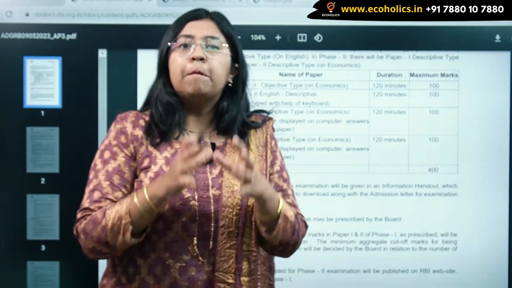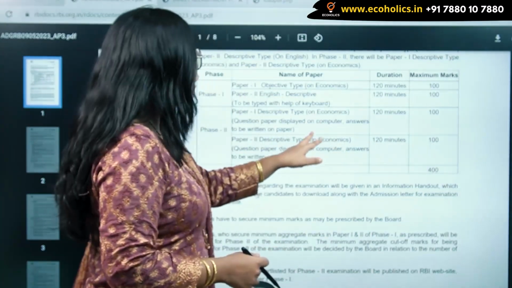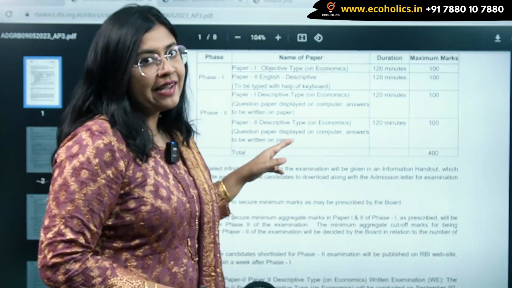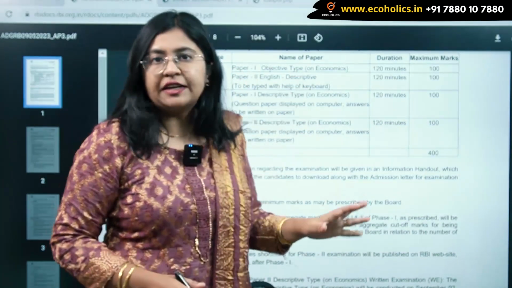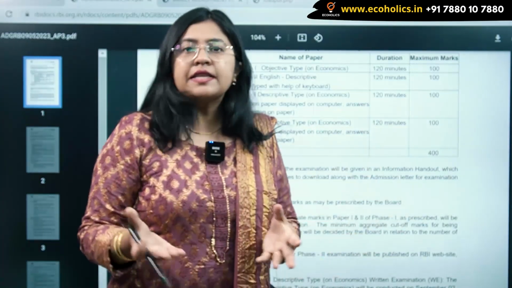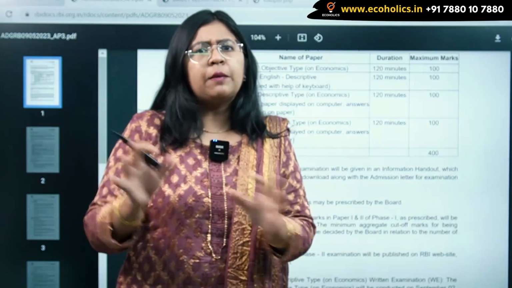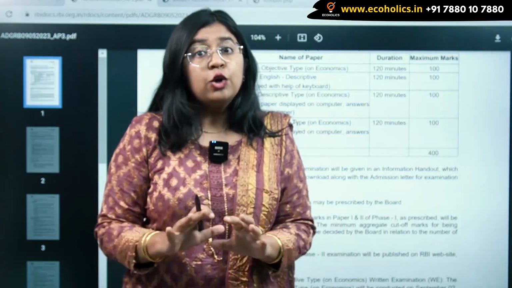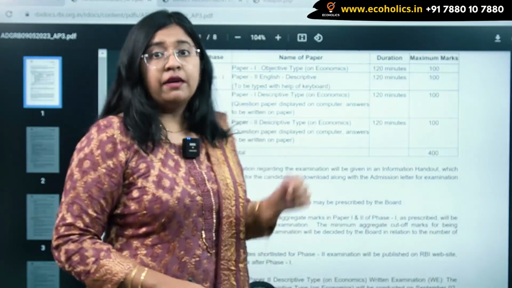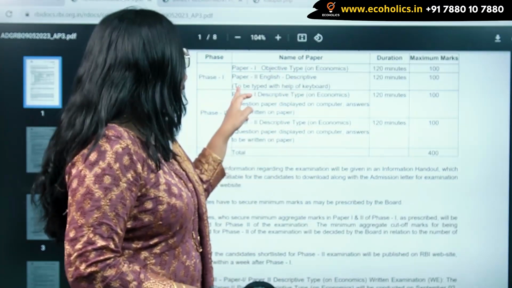Okay, now for your information, for your preparation, the very first thing that you should concentrate on is the marks that are allotted in each of the phase. Let's start from phase 1. Now in phase 1, there are 2 papers like I said. Paper 1, which is objective type MCQ, which was there हमेशा से ये पेपर था, right? So there's no change there. Syllabus थोड़ा बहुत change है, but again no major changes. This is for economics.